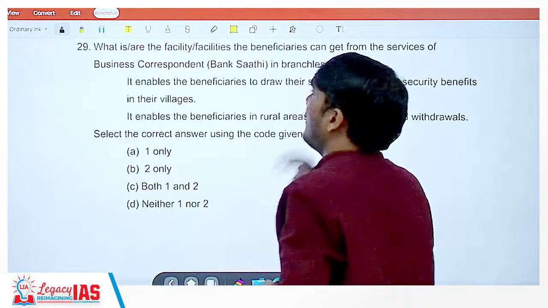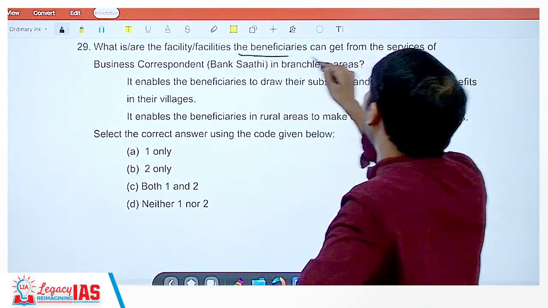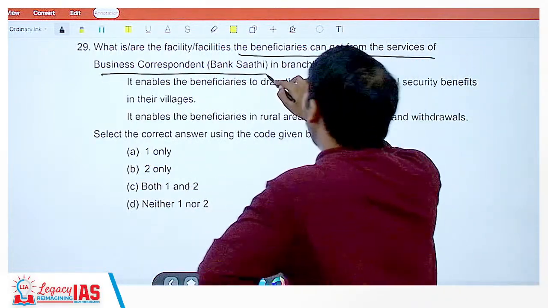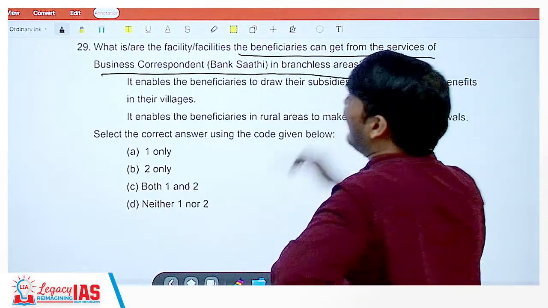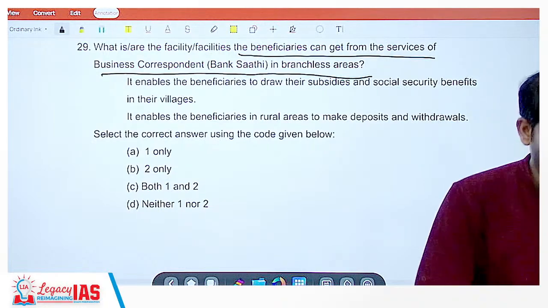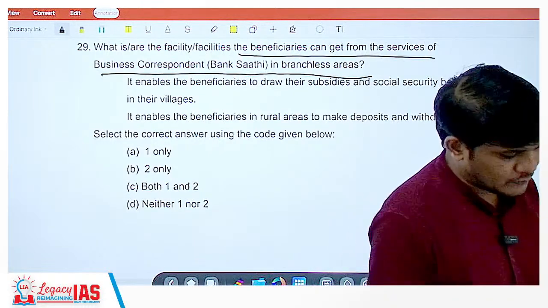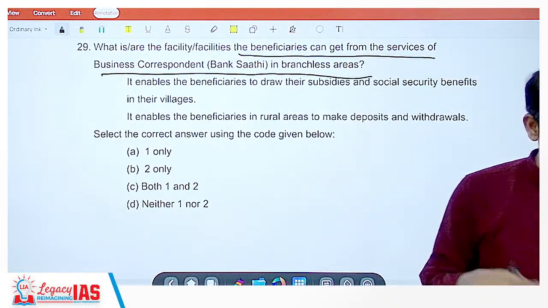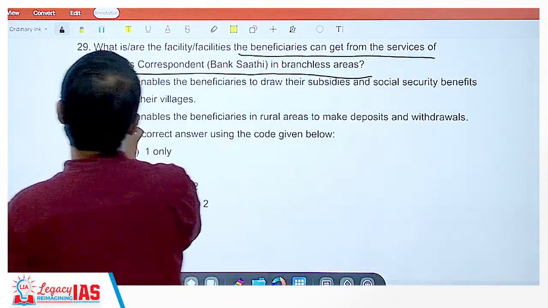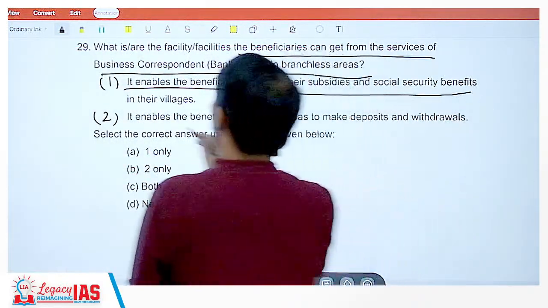It's correct. Next question, what are the facilities the beneficiary can get from the services of business correspondent, bank sathi in branchless areas? Remember, initially in today's lecture I have told you that government also sent people to houses to open the bank accounts. So one such concept is the bank sathi. Okay, statement 1 and statement 2. It enables the beneficiaries to draw the subsidies and social security benefits in their villages.